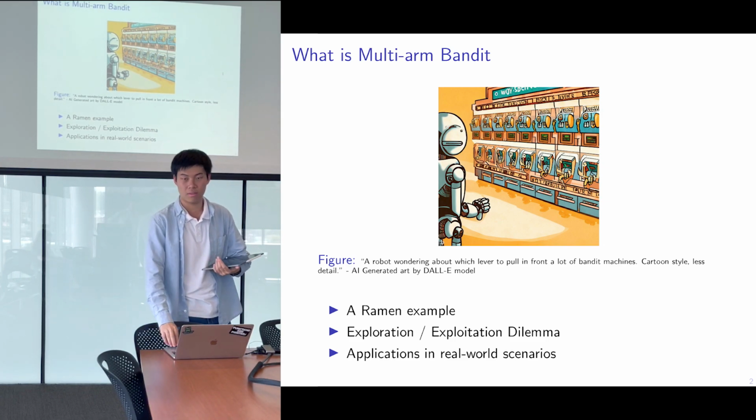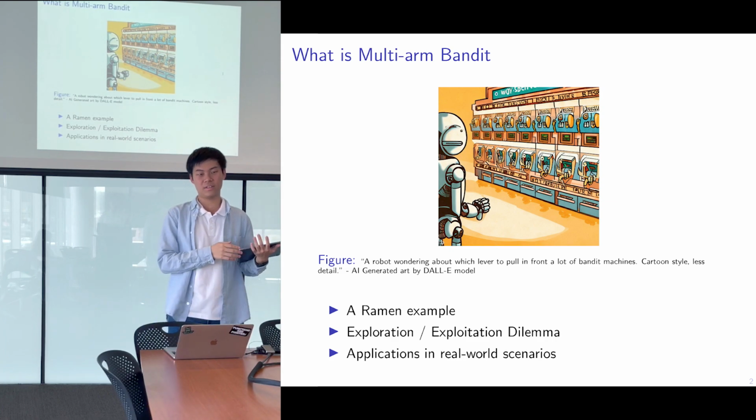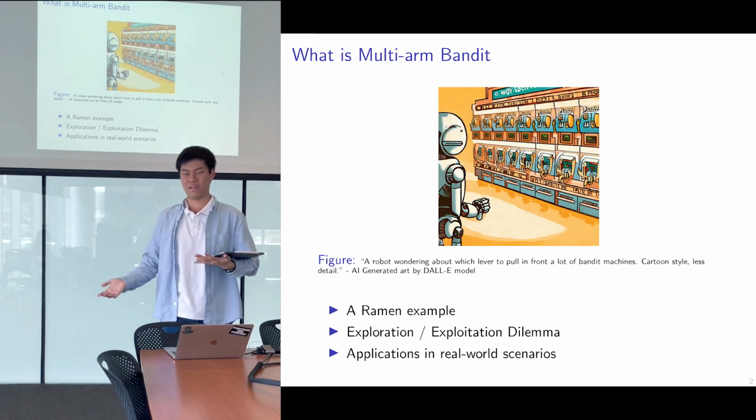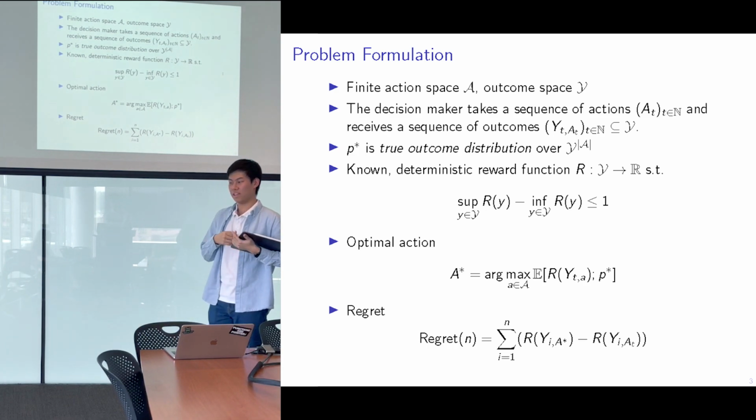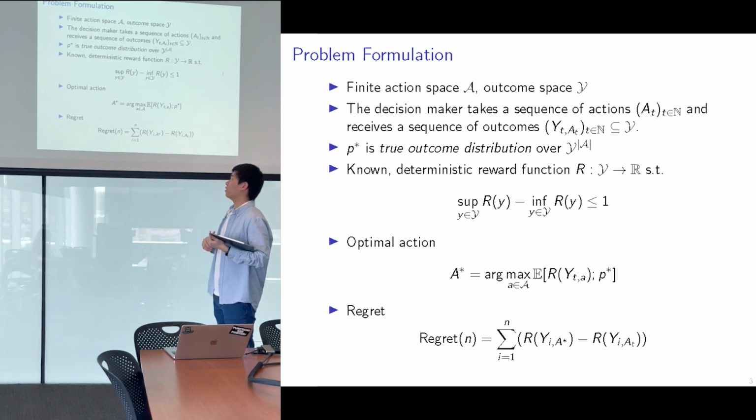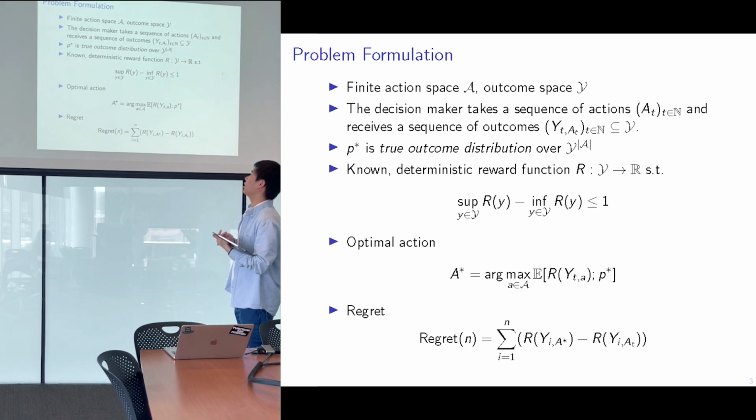A similar scenario happens in many situations, ranging from choosing a restaurant to spending $1 million in a research project. The multi-arm bandit problem is really common. So now we're going to see how we mathematically formulate this problem.